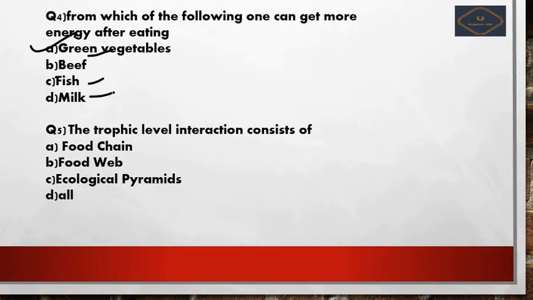Next, the fifth question is: the trophic level interaction consists of food chain, food web, ecological pyramid.